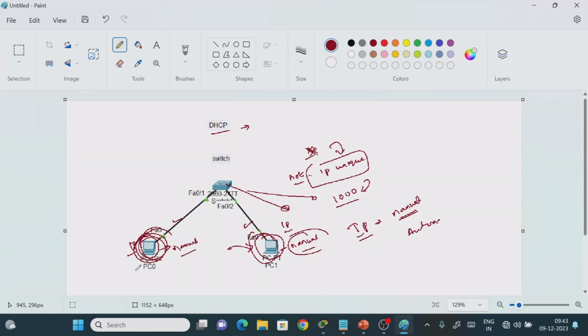That automatic IP address can be assigned by whom? Automatic IP address can be assigned by the DHCP protocol, right? So we'll see practically how to implement the DHCP protocol. It is a protocol that works on the application layer. In the TCP/IP model, we have the application layer, and one of its protocols is DHCP. We'll see it practically; later on we'll study the theory part.